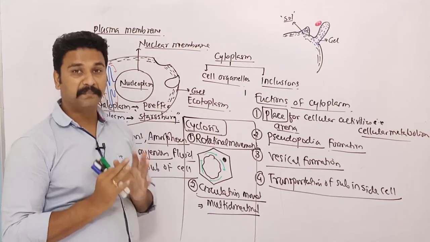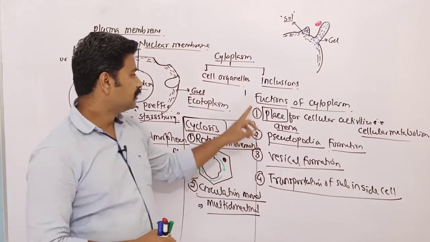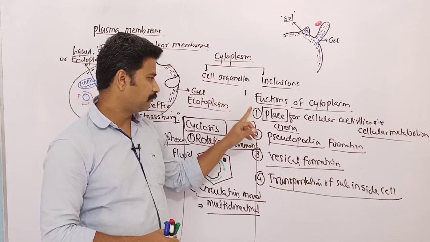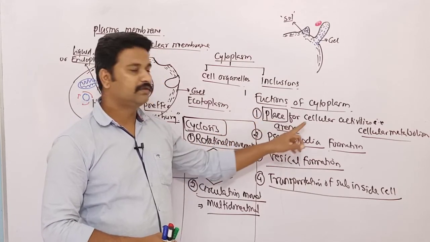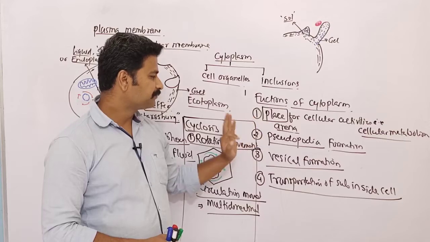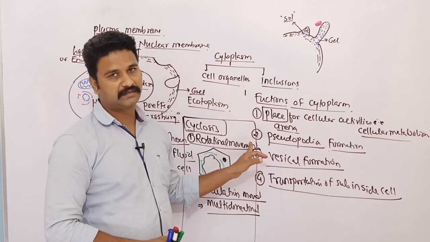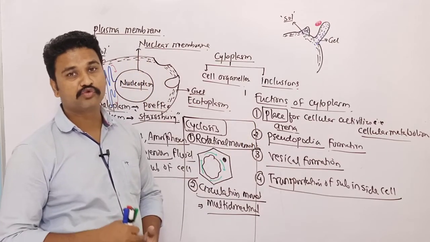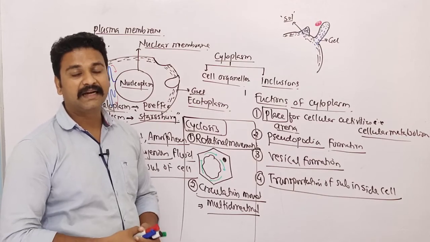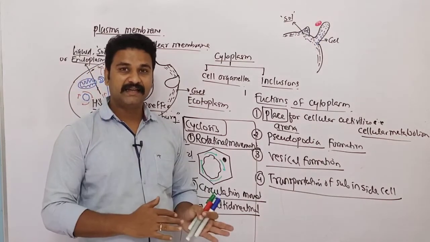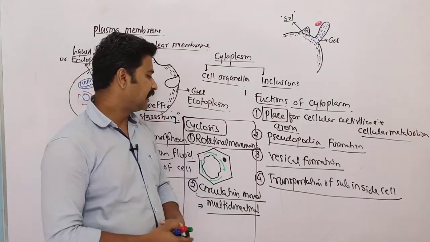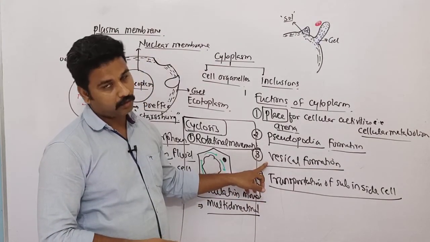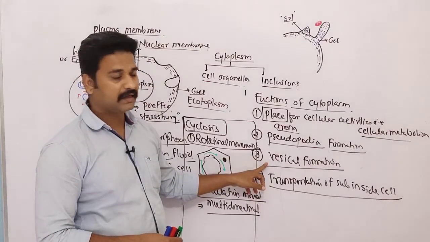This cytoplasm will perform various activities inside the cell. It is the main place for cellular activities. So in the functions of cytoplasm, we have mentioned that the place for cellular activity is cytoplasm. The second function of cytoplasm is that it will help the cell in pseudopodia formation. In that we have learned about the gel-sol hypothesis, and in vesicle formation also the gel-sol hypothesis will help.